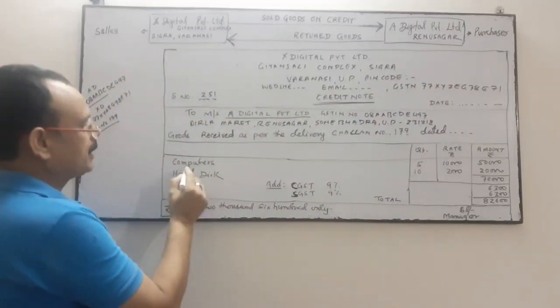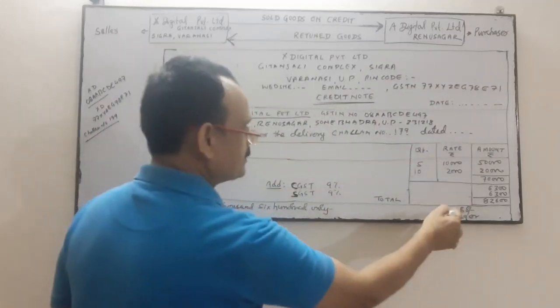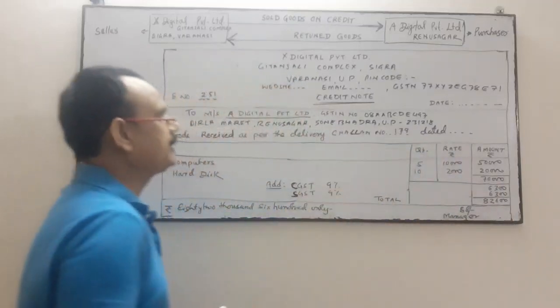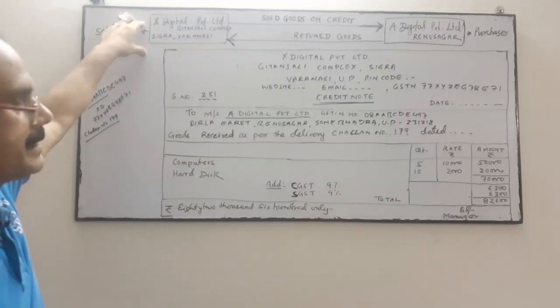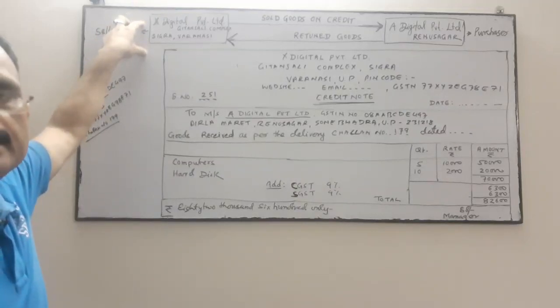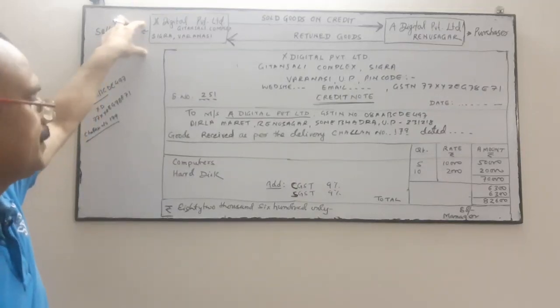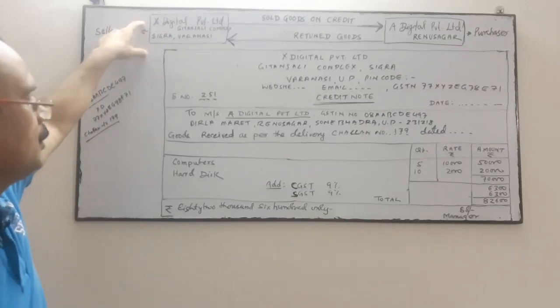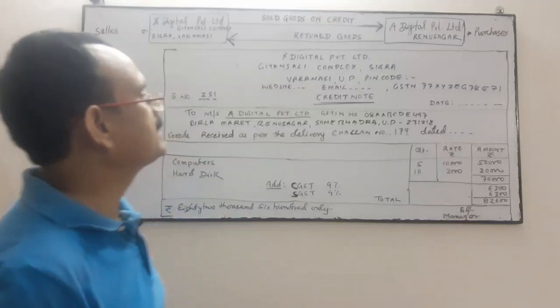Now, in the particular computer, they will write the same thing, and GST and words, and then it is signed either by the accountant or by the manager of X Digital Private Limited. The authorized person, maybe the accountant, maybe the manager, maybe whoever the assistant manager is, will sign over here. So this is the credit note.